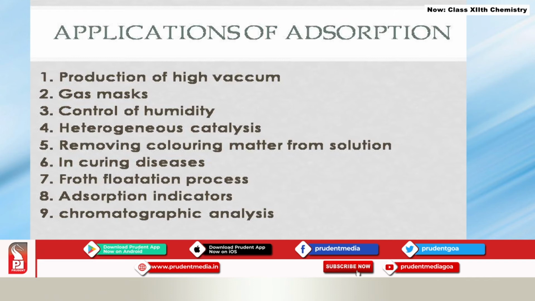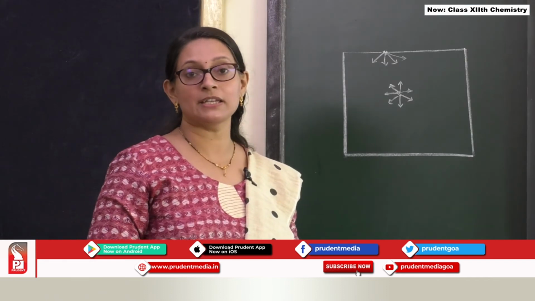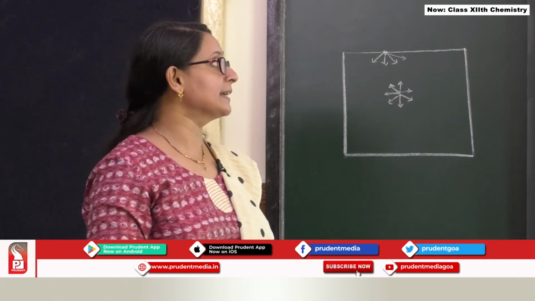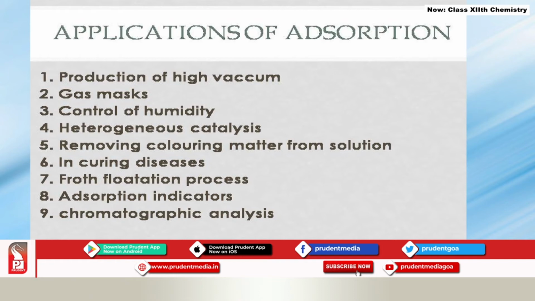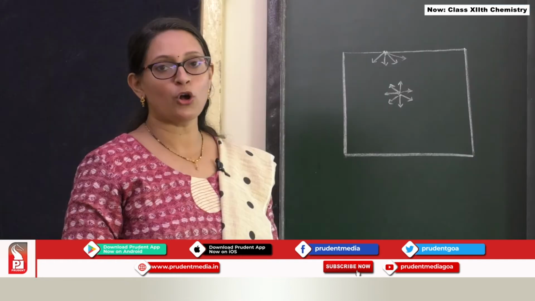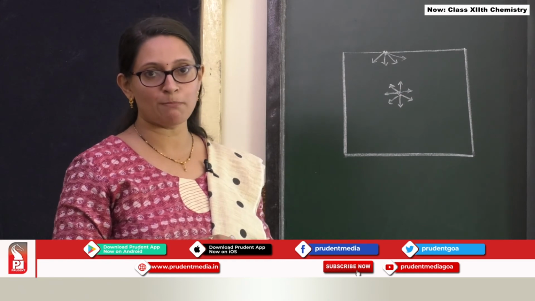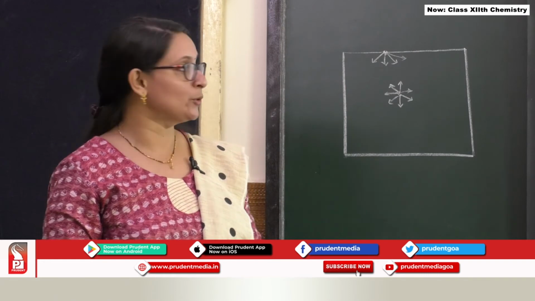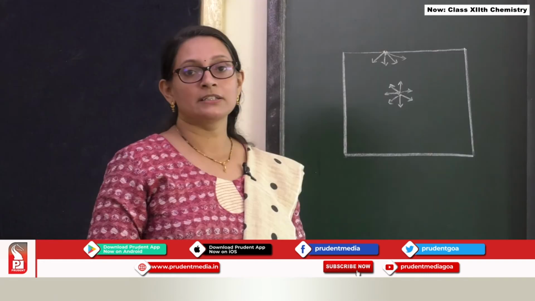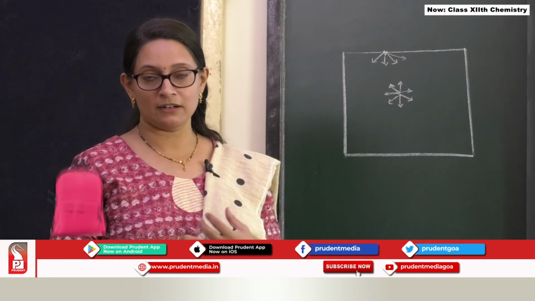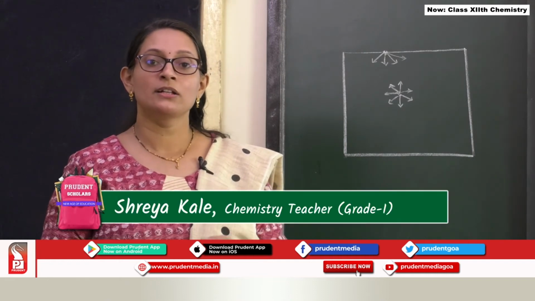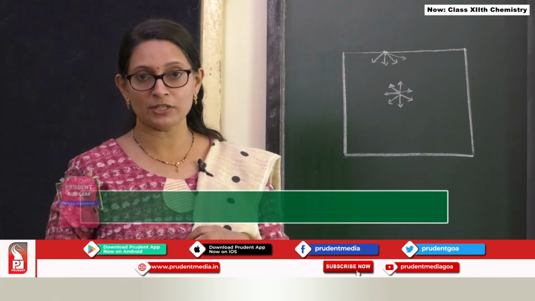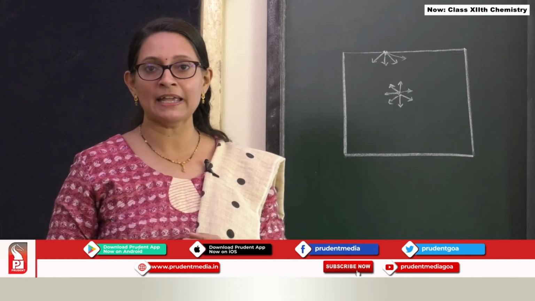Heterogeneous catalysis, catalytic reductions we have seen in the past, in which the reactants are getting adsorbed first on the surface of the catalyst. Removing color matter from the solution, example is raw solution of sugar cane, which we have to pass through the animal charcoal bed in order to adsorb the organic impurities. Curing diseases. The medicines or drugs that we take to kill the germs, these medicine molecules or drug molecules are going to adsorb first on the surface of the germs and then will show their inhibiting activity.